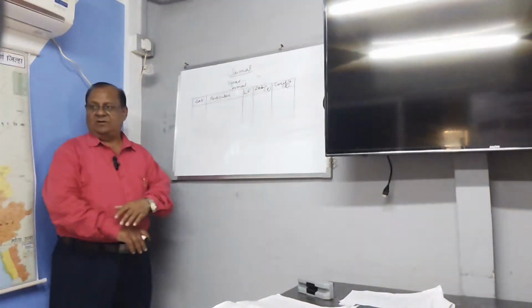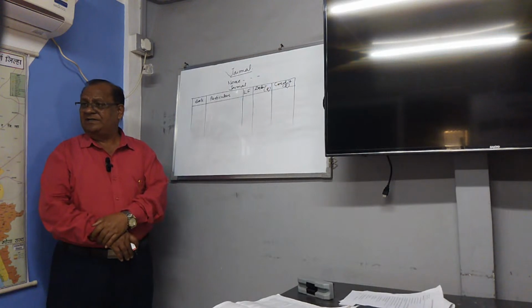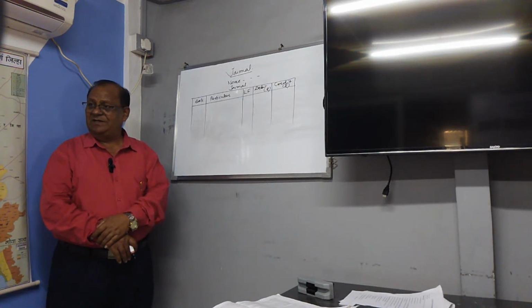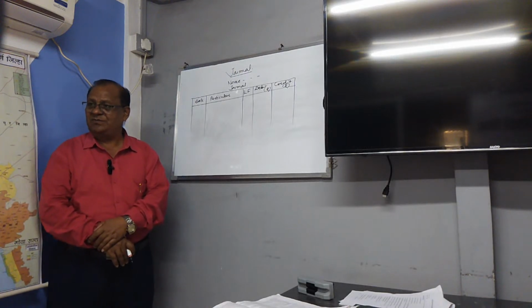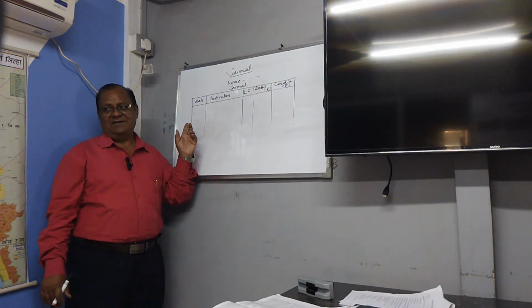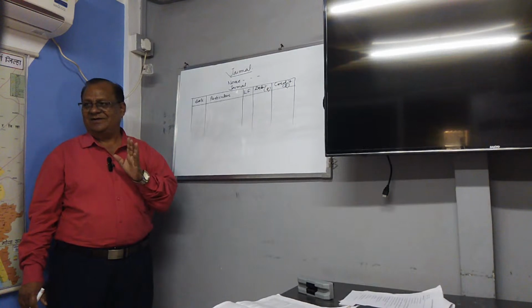The first column is the date column. In this date column, first we have to write the year, then the month, then the date. The dates will be in chronological order: 1, 2, 3, 4, 5 and so on. So the date column: year, month, date. Got it?